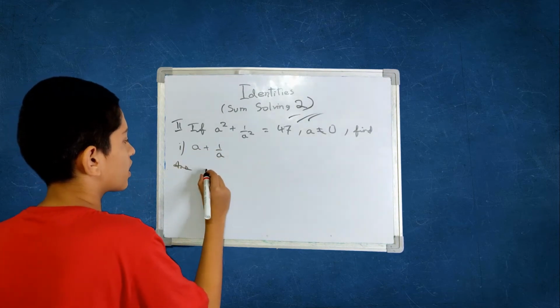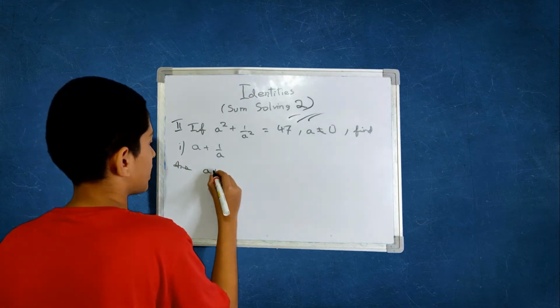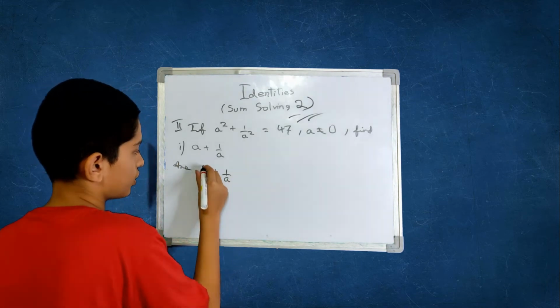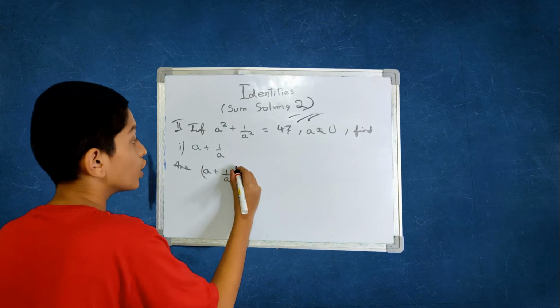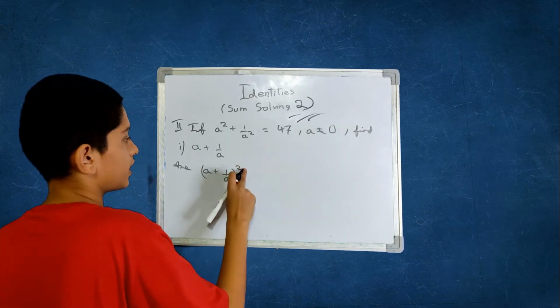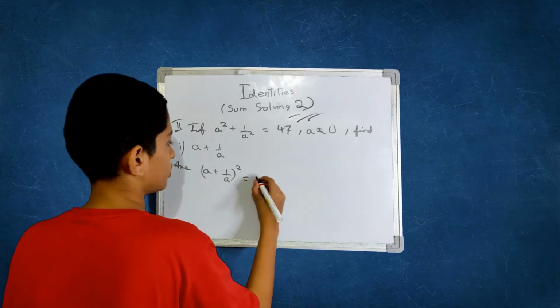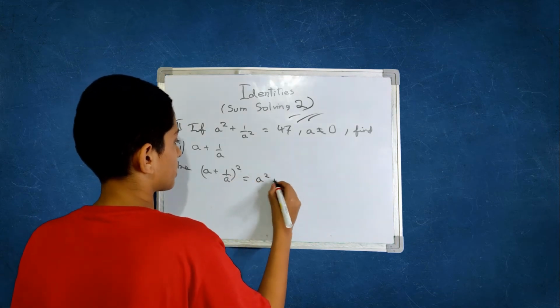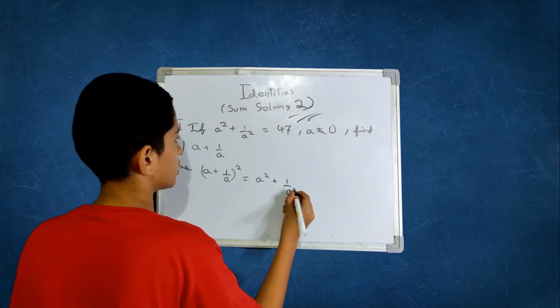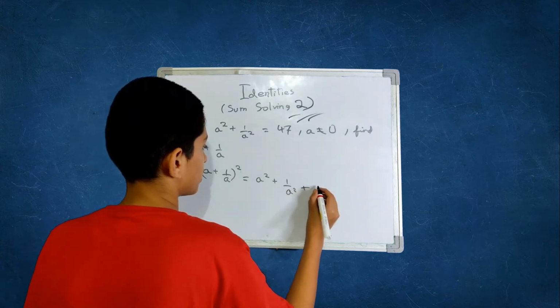This is a plus 1 by a the whole square, sorry, now we are dealing with squares, is equal to a square plus 1 by a square plus 2.